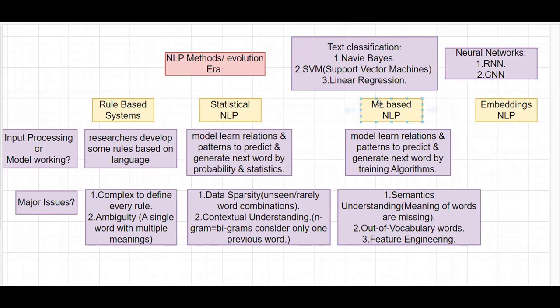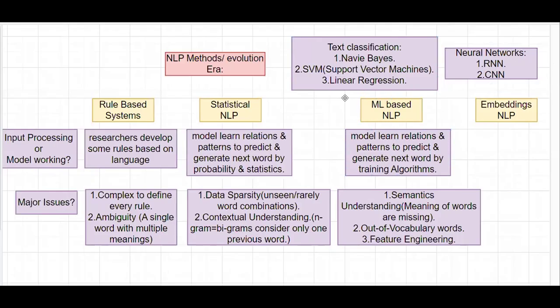I hope you understood this video and got some knowledge regarding ML based NLP models, how they work, and what the major issues are. You have understood the famous trained algorithms for text classification, neural network processing, and increasing the memory to store the data in these ML based models, and you have also seen real time examples with their program execution.